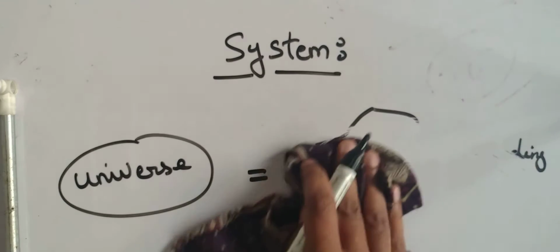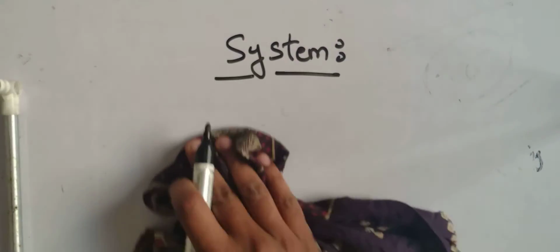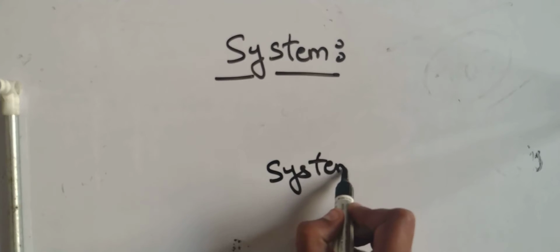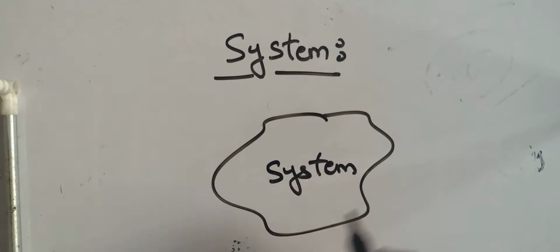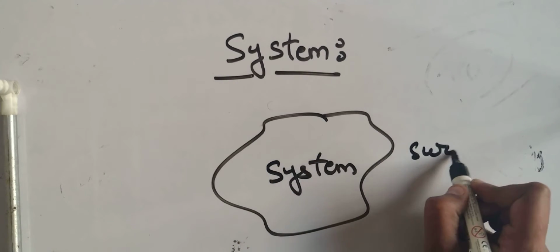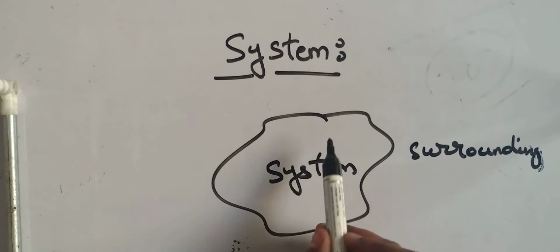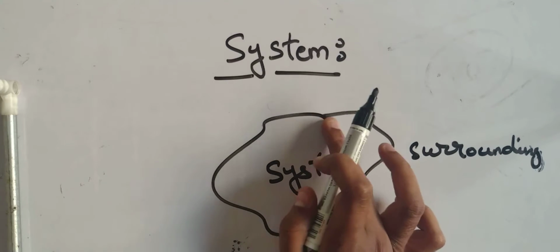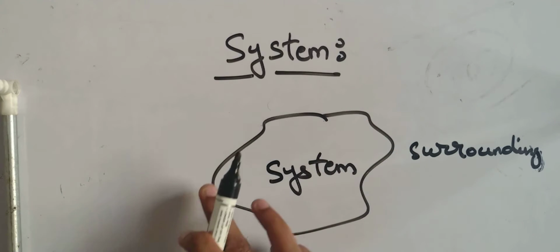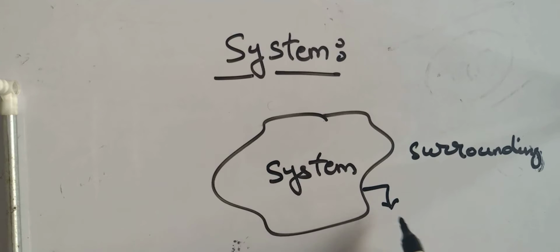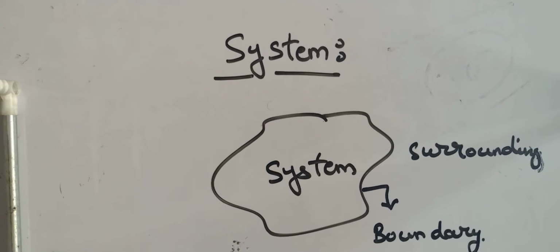Okay, so to go into depth, if there is a system, this is an arbitrary system and this is the surrounding. There is a certain line which separates the system and surrounding. This line is known as a boundary. Okay, are you following? This line is known as a boundary.